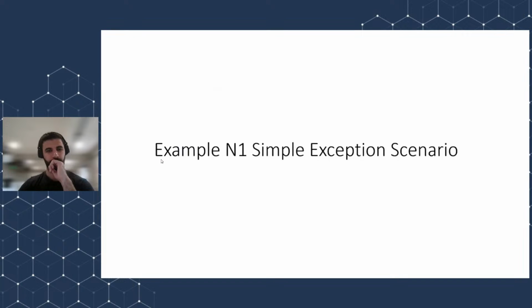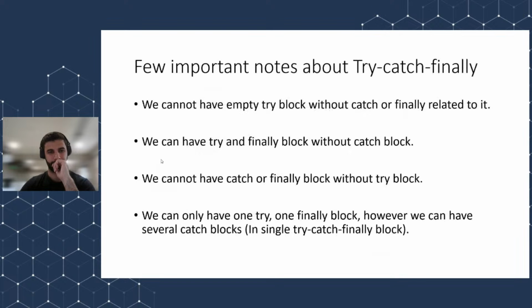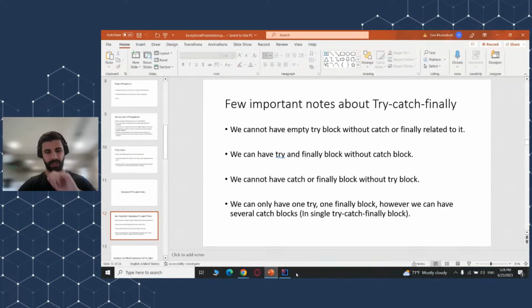And I also want to talk about a few important notes about try catch finally. We cannot have an empty try block without a catch or finally related to it. We can have a try block and finally block without a catch block. We cannot have a catch block and finally block without a try block, and we can have only one try, one finally, and many catch blocks in a single try catch finally statement. Let's not get too complicated, let's analyze this situation.